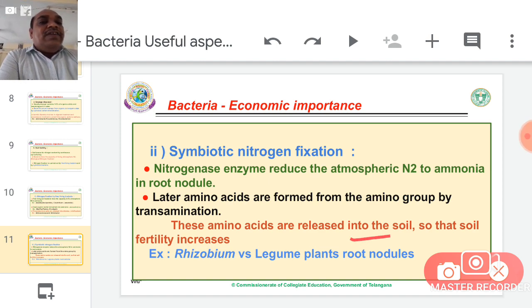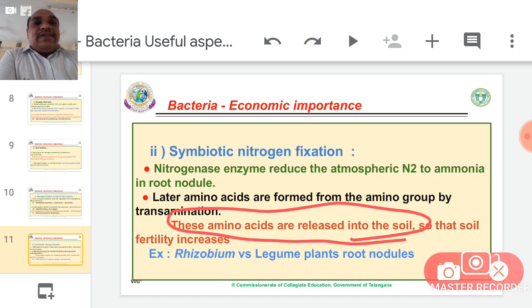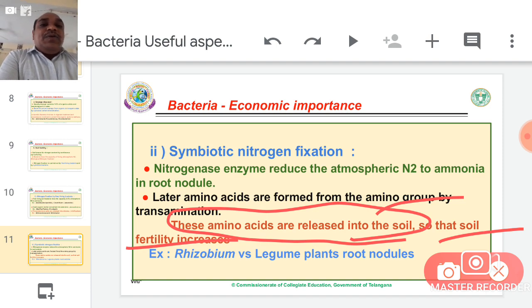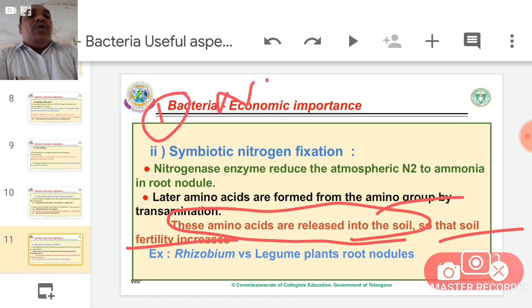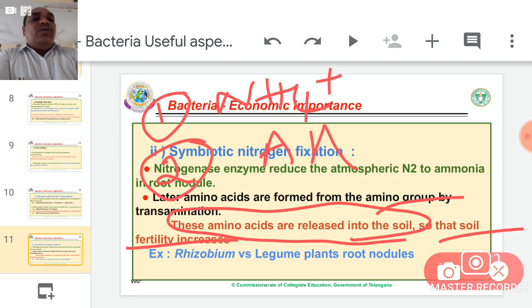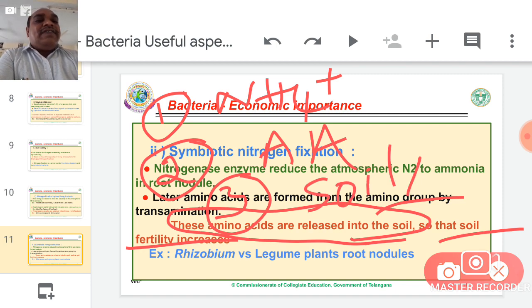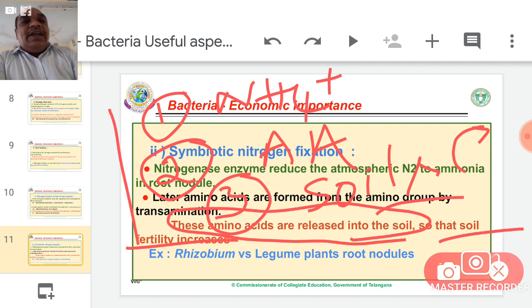Sometimes these amino acids aggregate to form protein, or another way, these amino acids are released into the surrounding soils from the groundnut plant. Therefore, the soils become fertile. So in three steps: one is ammonium ion formation in groundnut. Another is that through the transamination reaction, amino acids are synthesized. In the third step, these amino acids are gradually released into the surrounding soils. Now the soils become fertile. Generally, this phenomenon is visible in groundnut plants.